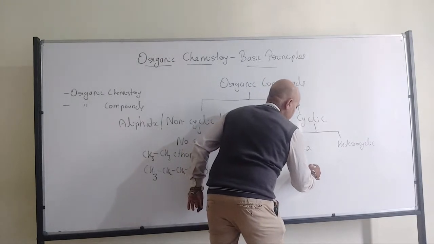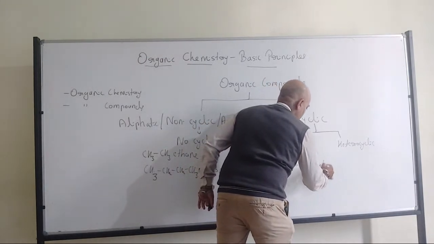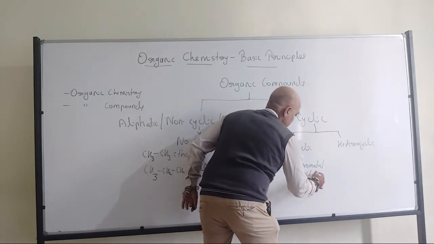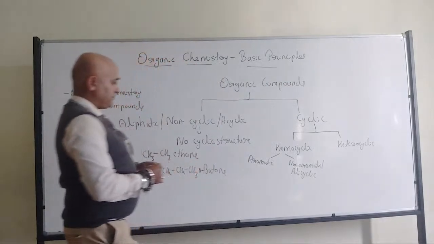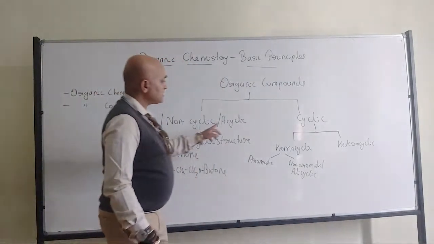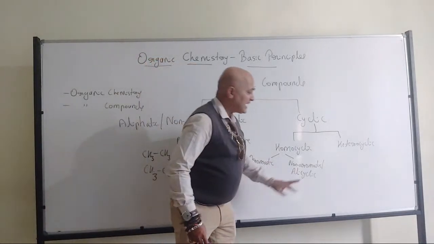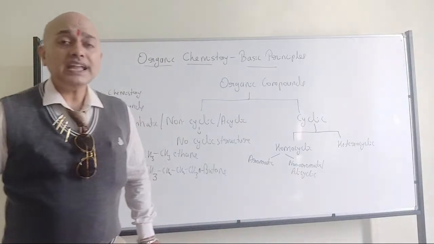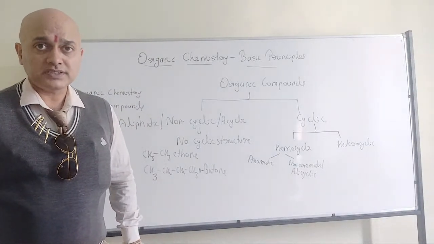Anything is fine. Don't get confused: acyclic is different, alicyclic is different. Alicyclic is nothing but non-aromatic organic compounds.